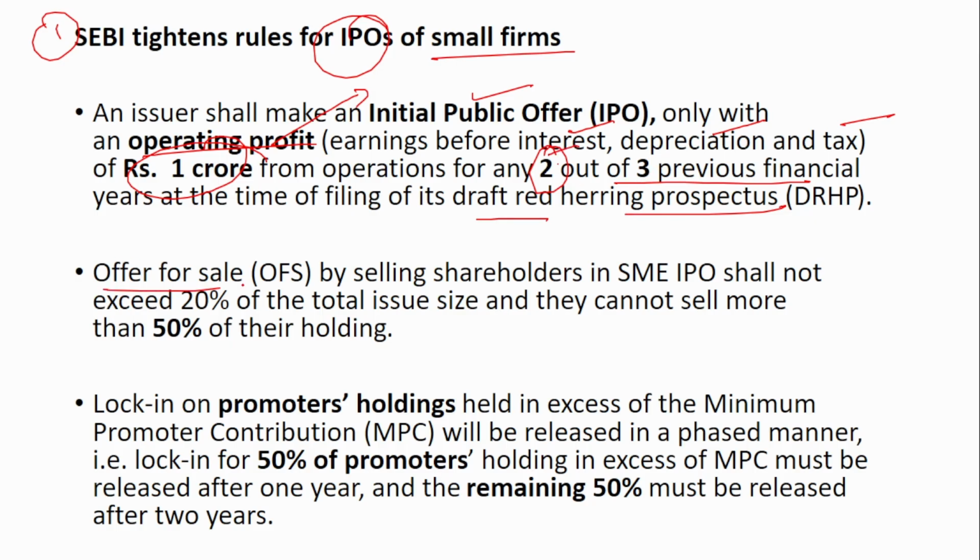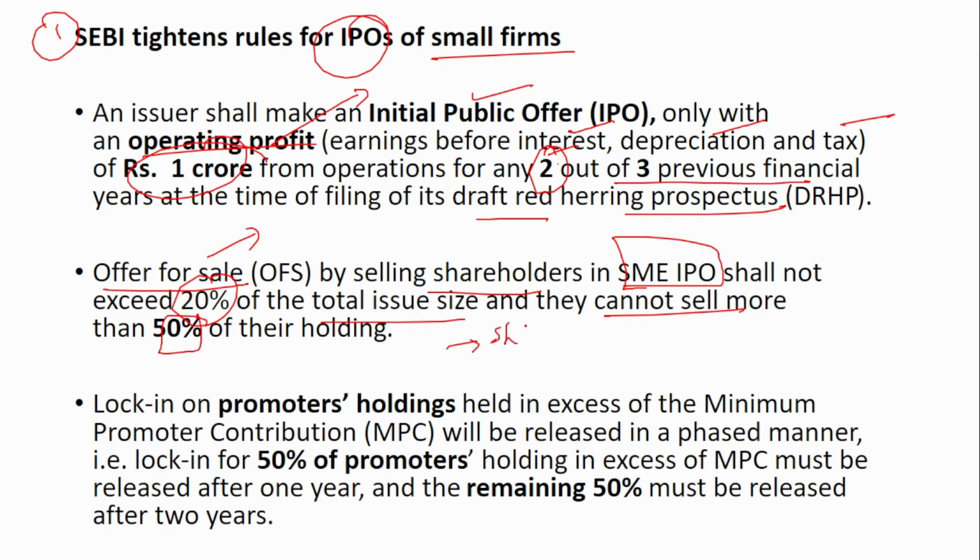Next is offer for sale. Now what is offer for sale? Offer for sale is when the existing shareholders of the company are selling their stakes. That is offer for sale. So offer for sale by selling shareholders in SME IPO shall not exceed 20% of the total issue size, and they cannot sell more than 50% of their holdings.